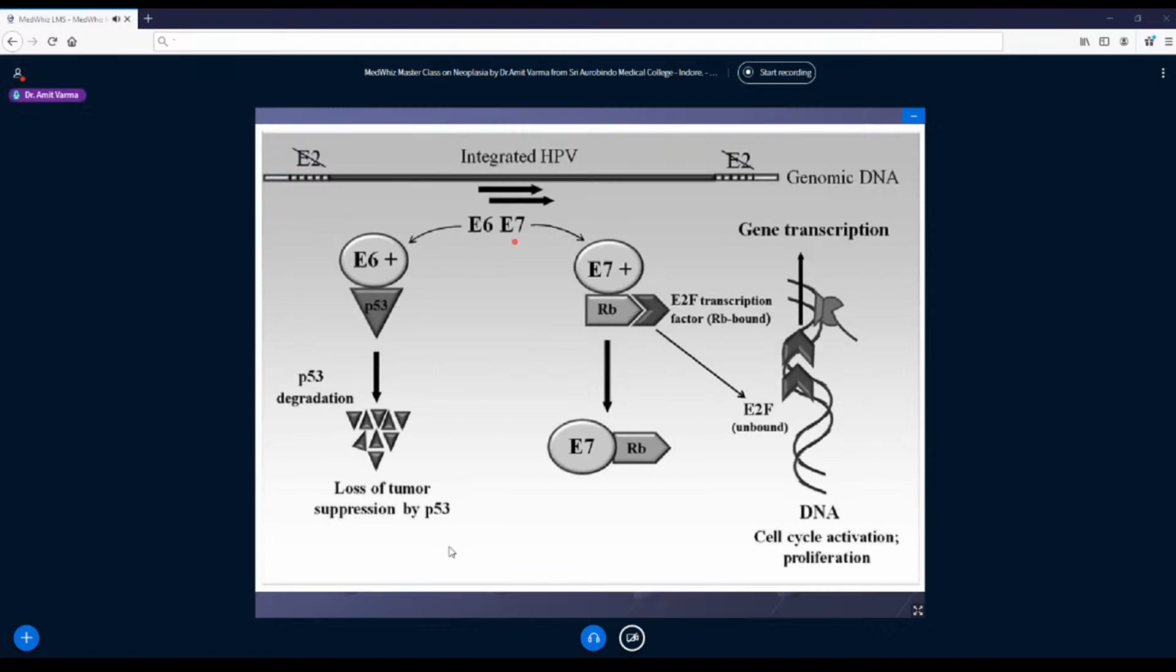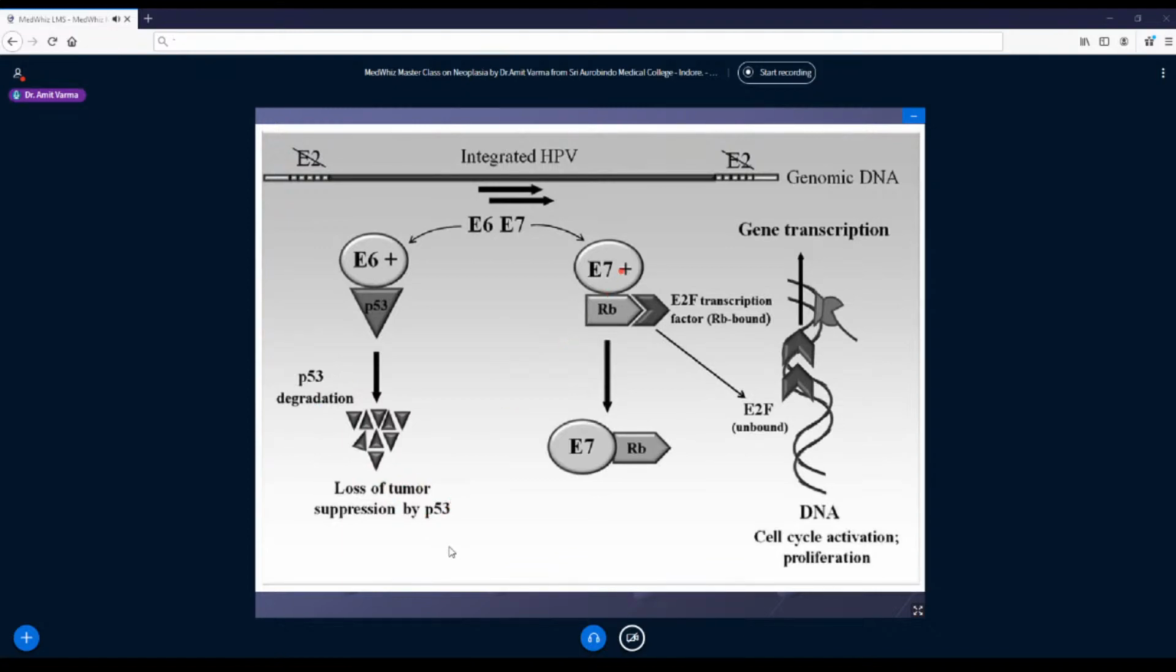Now, how HPV works, this is just a short demonstration, not all the molecules. The HPV genome gets integrated into the human genome, DNA. It releases two molecules called E6 and E7. The E6 molecule combines with P53. Now, what was P53? It is a guardian of our DNA. So that gets degraded, and if it is degraded, there is loss of tumor suppressor action of P53.